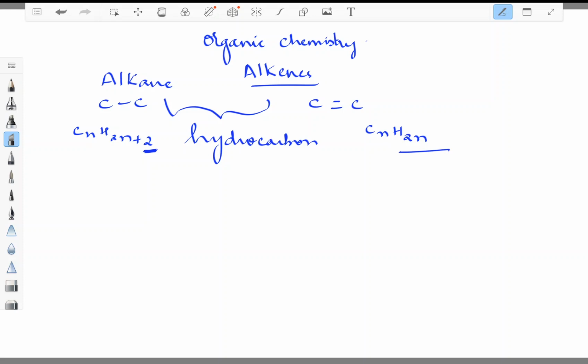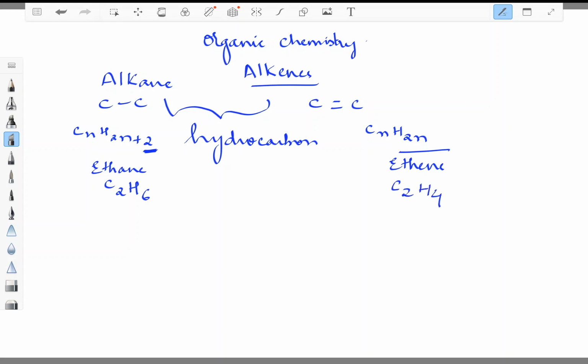If you just go for an example of an alkane, that is ethane, the molecular formula is C2H6, whereas for ethene, the molecular formula is C2H4.